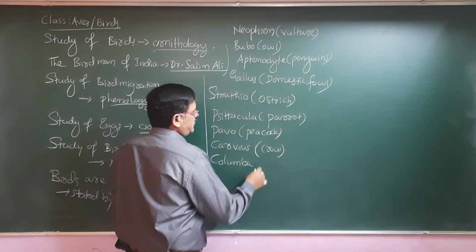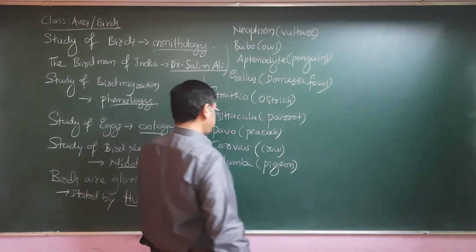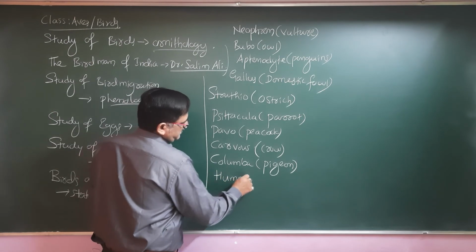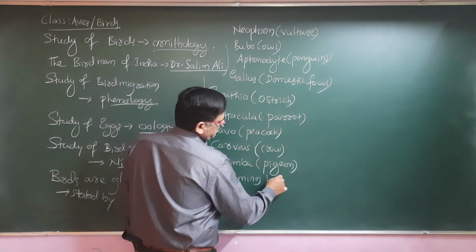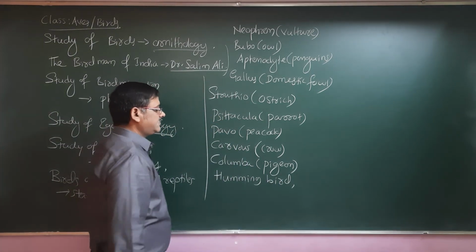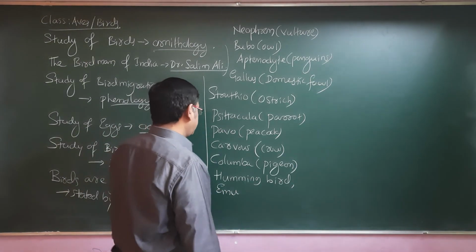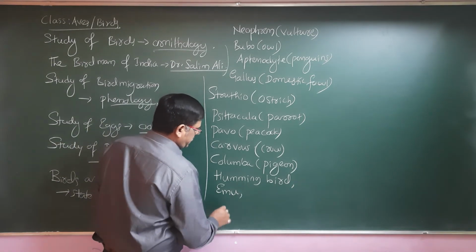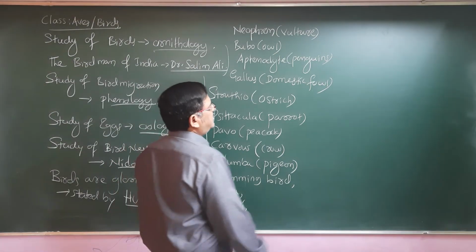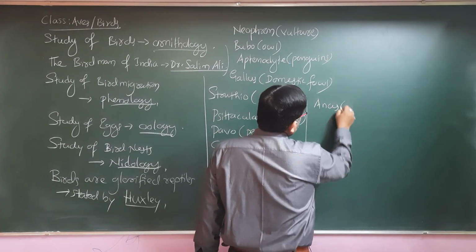Columba is the pigeon. Then the hummingbird, the smallest bird, which survives only by drinking nectar. Emu is a flightless bird. Similarly, kiwi. Other than that, Anas means duck.